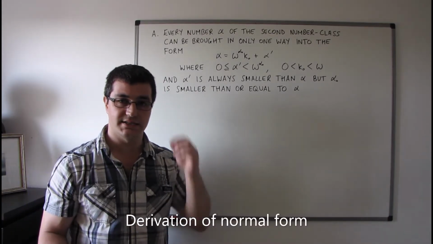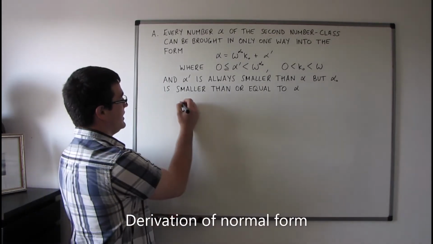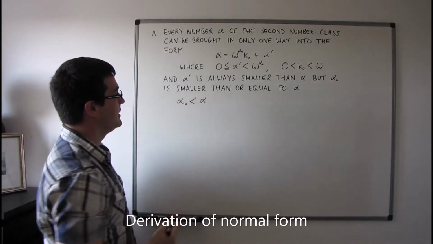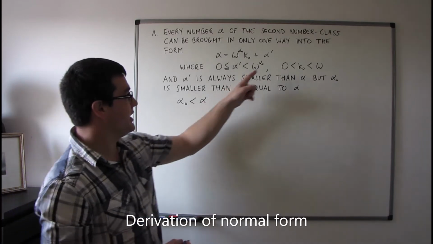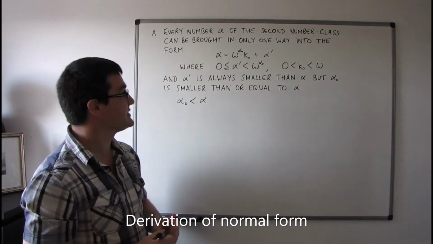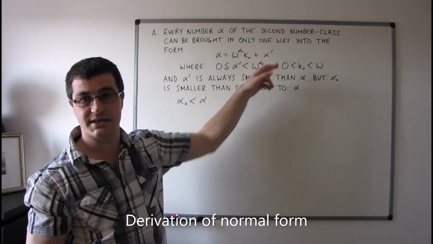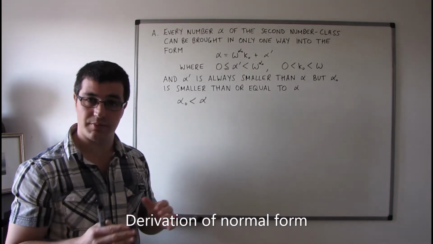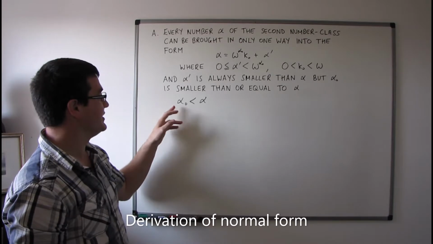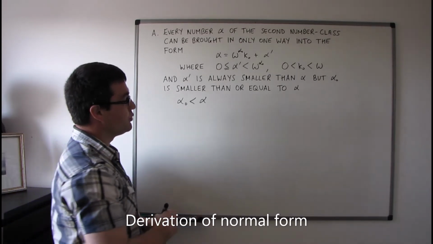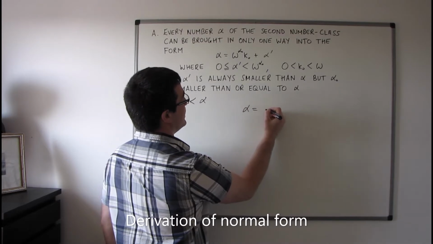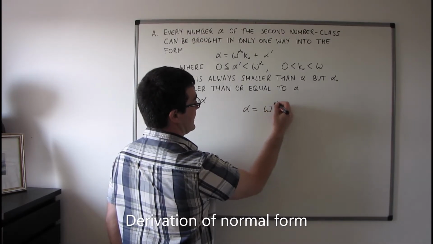So let's have a look at this case now, where alpha naught is less than alpha. In this case, then there is the very real possibility that alpha primed is going to be non-zero. It could still happen, by the way, so I'm not ruling out this possibility that if alpha naught is less than alpha, we could still end up with something like alpha equals omega to the power of alpha naught.